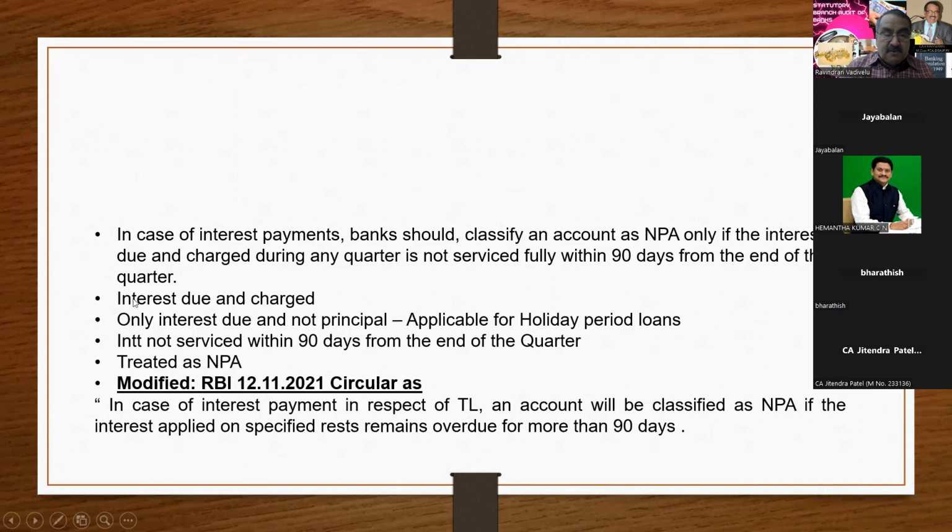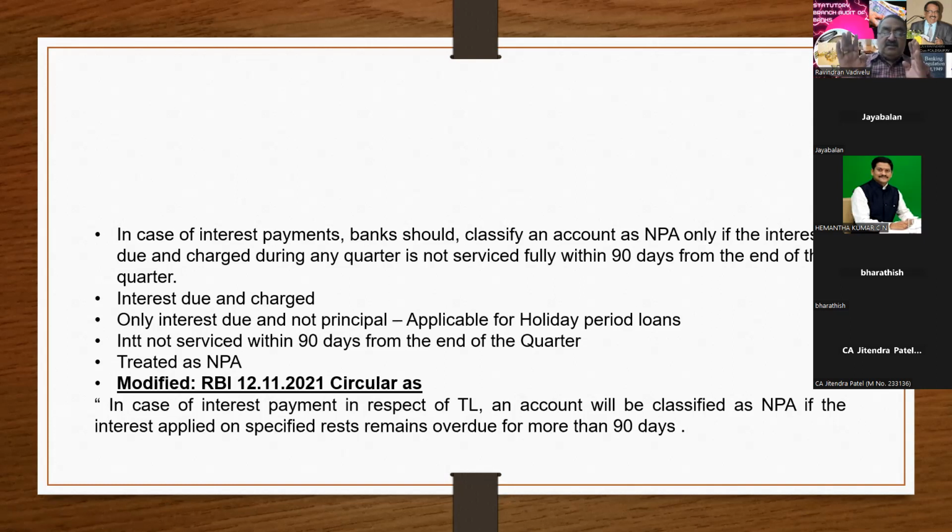And go to the first point. In case of interest payment, the bank should classify an account as NPA only if the interest is due and charged during any quarter and is not serviced within 90 days from the end of the quarter. Here, in case of holiday period loans, the interest is due, charged, and not paid.